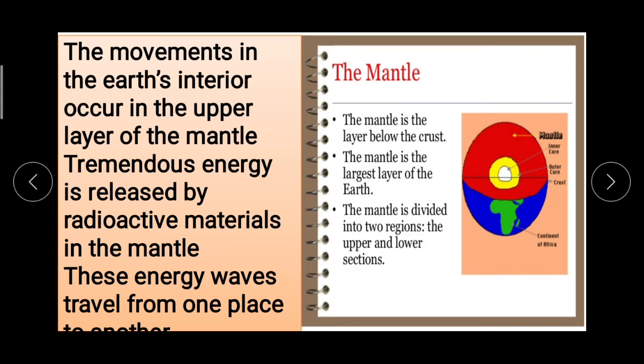And all these things happen in the upper layer of the mantle.